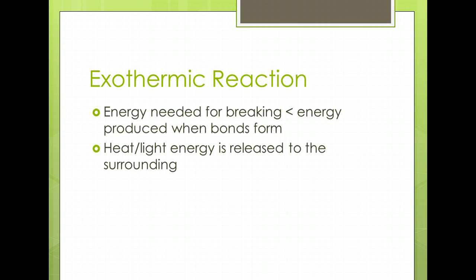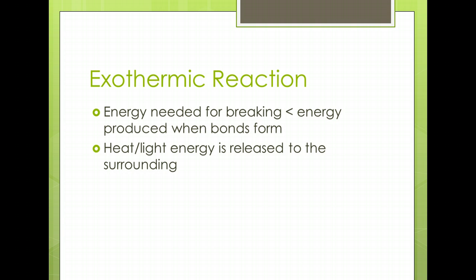When the energy needed to break apart molecules in the reactants requires less energy than the energy released in making the new product molecules, the resulting reaction releases energy, or is called exothermic. The temperature surrounding the reaction will increase because the reaction is producing more energy by forming the molecules in the product than what was needed to break apart the bonds of the reactant.